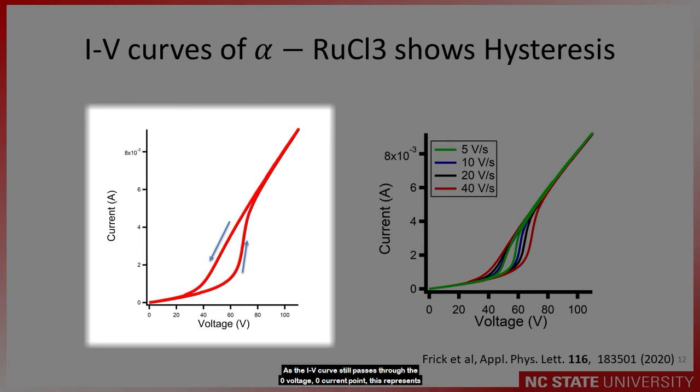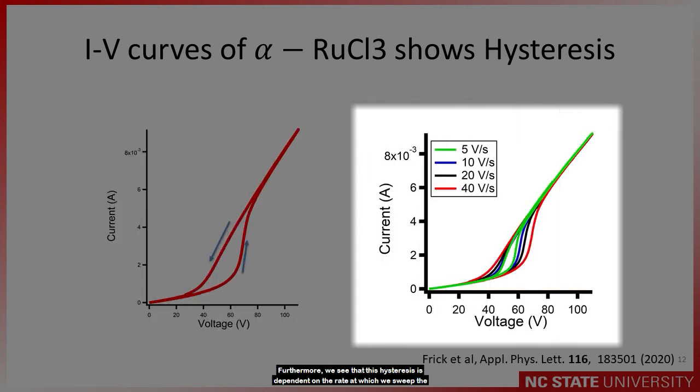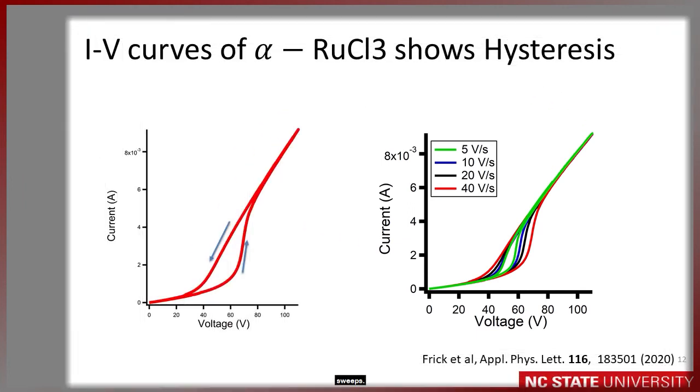As the IV curve still passes through the zero voltage and zero current point, this represents a pinched hysteresis, making this a potential memristor. Furthermore, we see that this hysteresis is dependent on the rate at which we sweep. At much higher sweep rates, we see a much greater difference between these forward and backward sweeps.